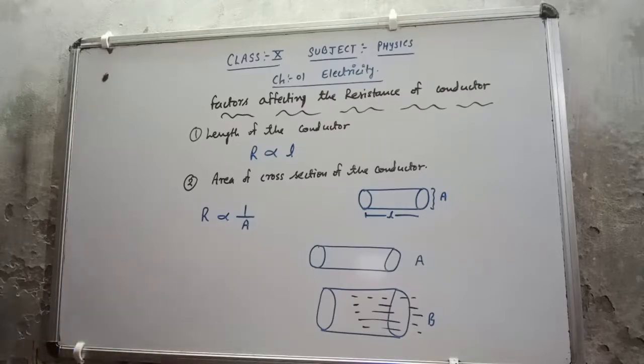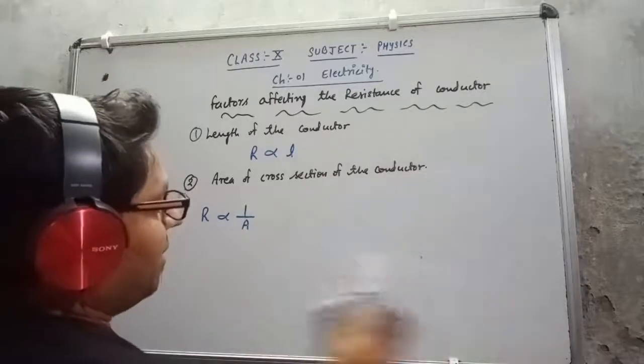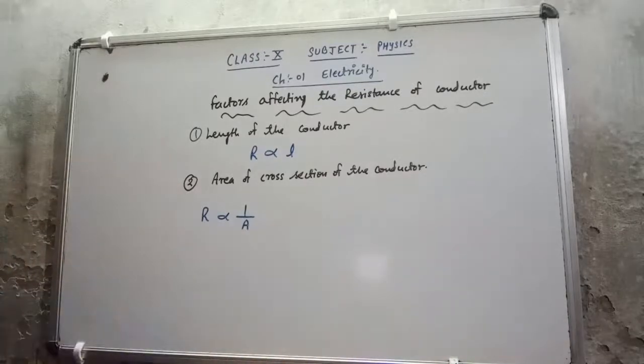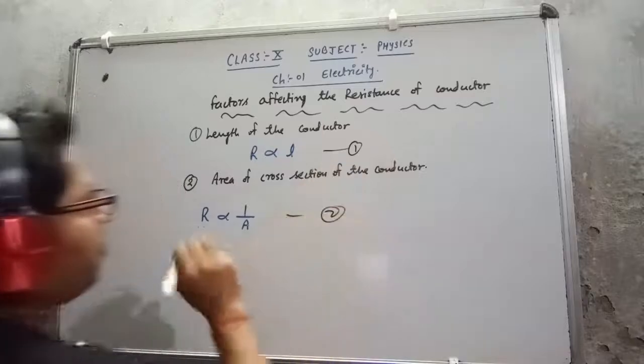Now if I combine both of the factors, suppose this is equation 1 and this is equation 2.